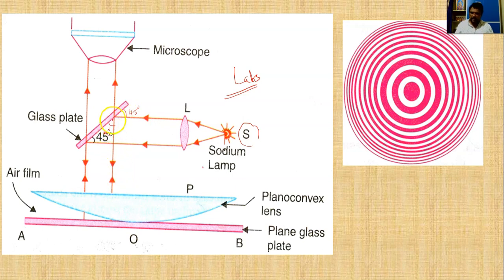So this light ray is coming and falling on this plano convex lens, and it is going up. This is the first ray.